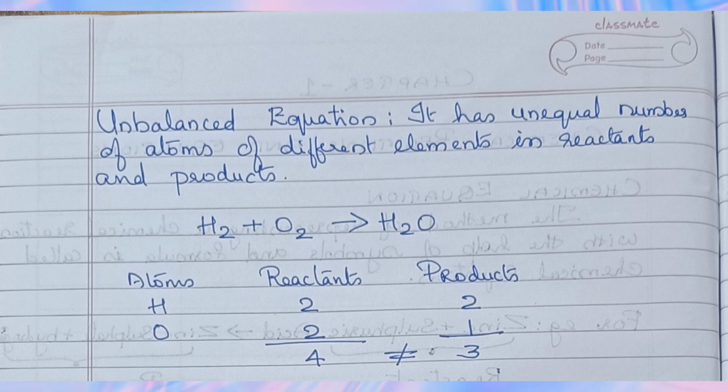Unbalanced equation. It has unequal number of atoms of different elements in reactants and products. H2 plus O2 gives H2O. Atom, hydrogen: reactant 2, product 2. Atom, oxygen: reactant 2, product 1. Therefore, in this reaction, in the reactant side there are 4 atoms, while in the product side there are only 3 atoms. Therefore, it is an example of an unbalanced equation.